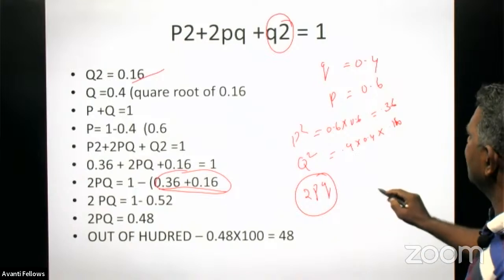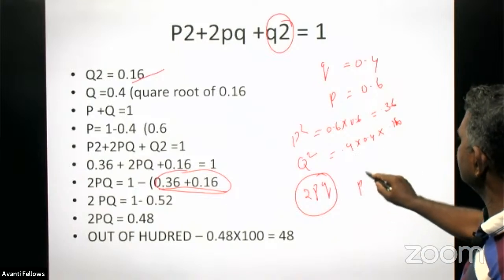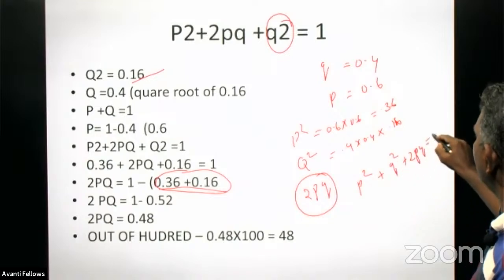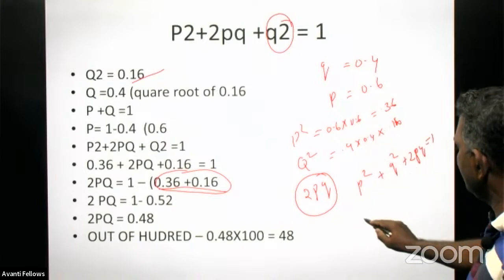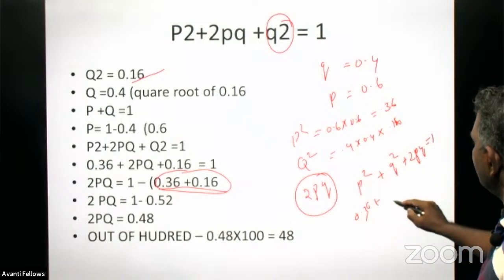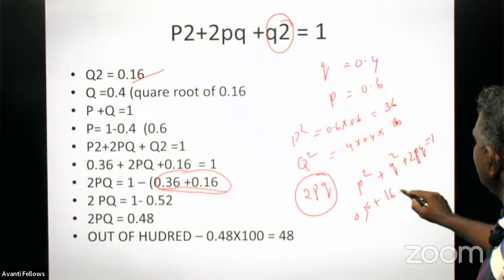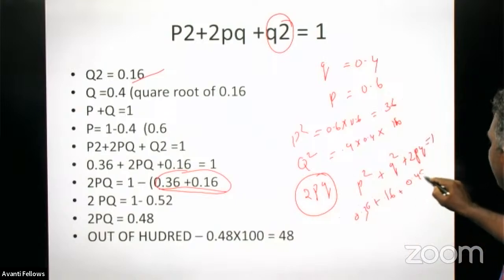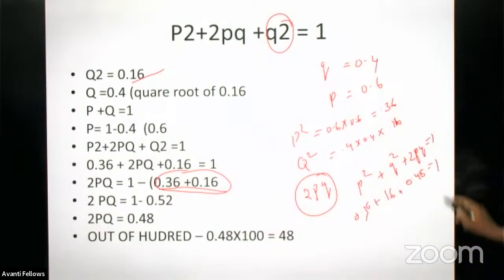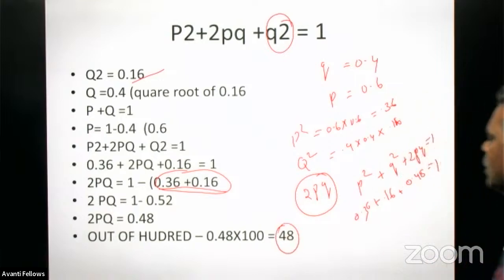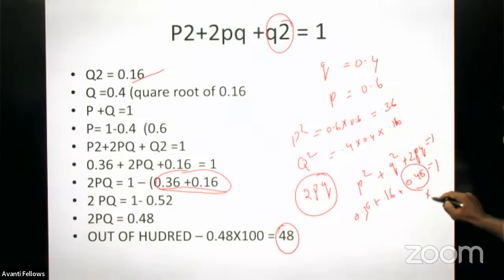Out of 1 only here, p square plus q square plus 2pq is equal to 1. That is the formula here. And here p square is 0.36, and q square is 0.16, and this 2pq is here. You can find 2pq is 0.48, and we get 1. And out of 100, it is only out of 1. Out of 100, this will be 0.48 into 100, that is 48 only.